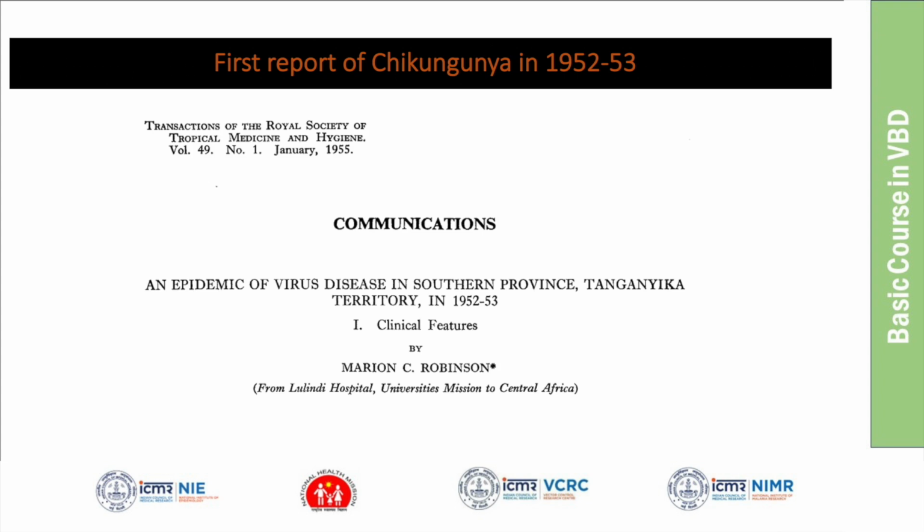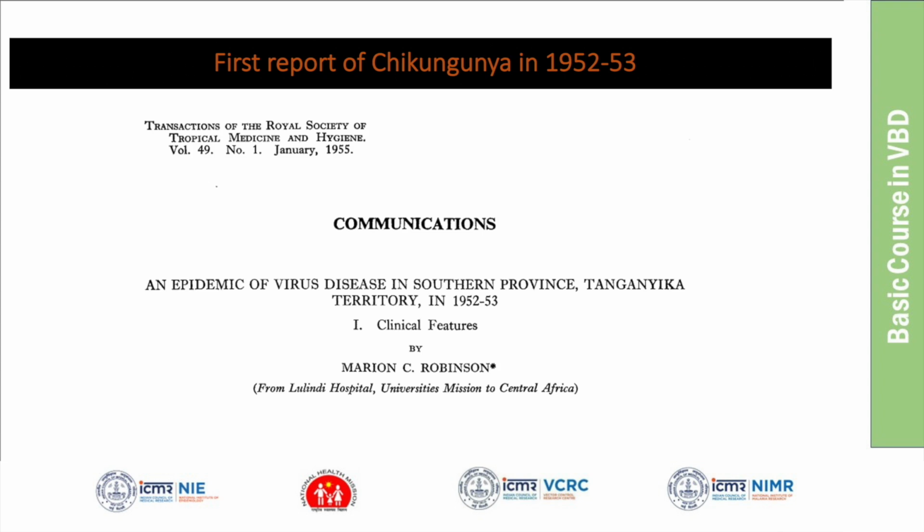Although it was first reported in 1952-53, the virus was then circulating in southern African countries. Outbreaks were identified sporadically. But when it comes to Asia and India, the virus was first introduced in India in 1962. Cities like Chennai and Kolkata were all worst affected in 1962. Then the virus continued to circulate. Outbreaks were reported in India from 1962 to 1973. During that period, chikungunya transmission was documented well in India.